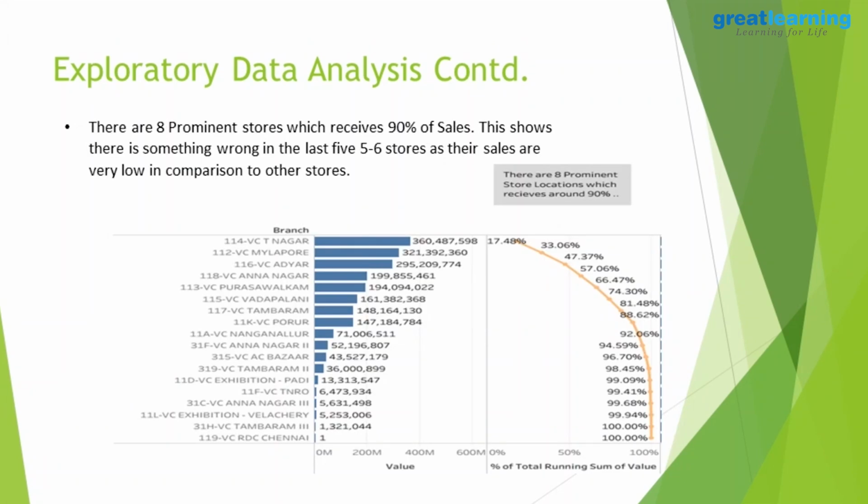Now we look at sales by branches. This retail store we have data from has around 14 branches. We had some 12 lakh records for a 3-year duration, and we chose only a 1-year duration. There were a total of 14 stores under this retail chain. The top 4 contribute to some 66% of the sales, and the top 8 branches contribute to 90% of the sales. So we can come up with a lot of decision-making points here, that the retail chain might need to shut down a few of the things or might need to focus on the topmost branches.